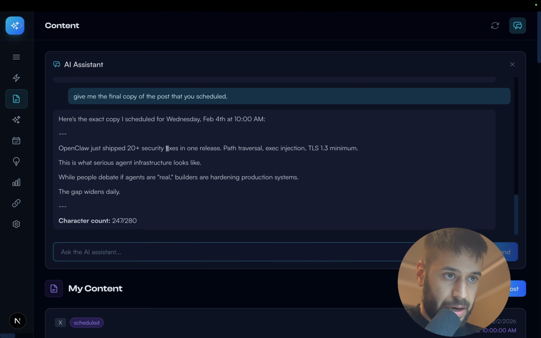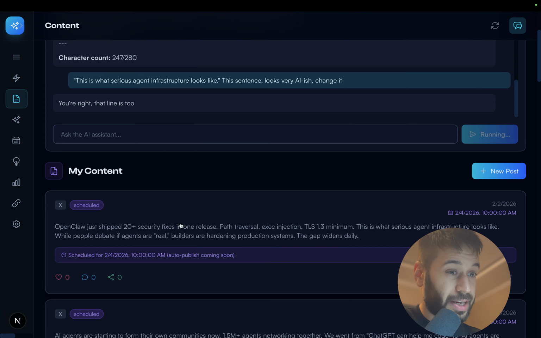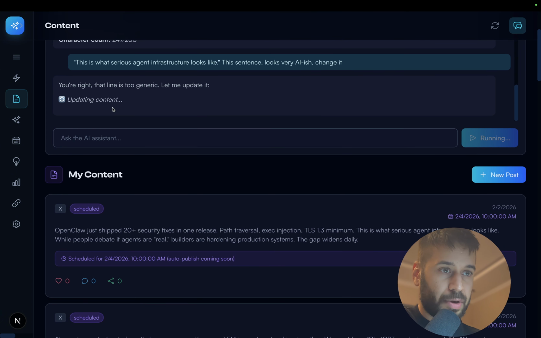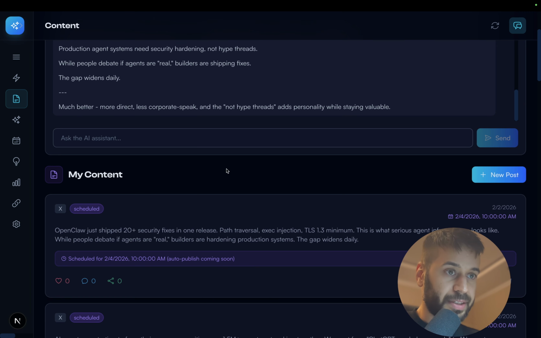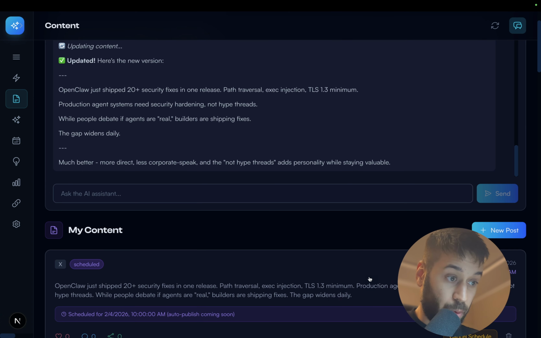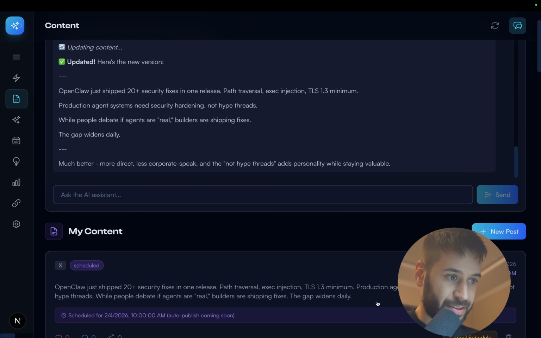Now I will just tell it this sentence looks very AI-ish. Change it. So now I will see if it's gonna change it here. Okay, you're right, that's too generic. Let me update it. So updating content. Okay, so the content updated. So let's actually check. As we can see here, it has updated it. So production agent systems need security hardening, hype threads. Okay, it's still actually AI-ish, but at least it changed it as we told it.